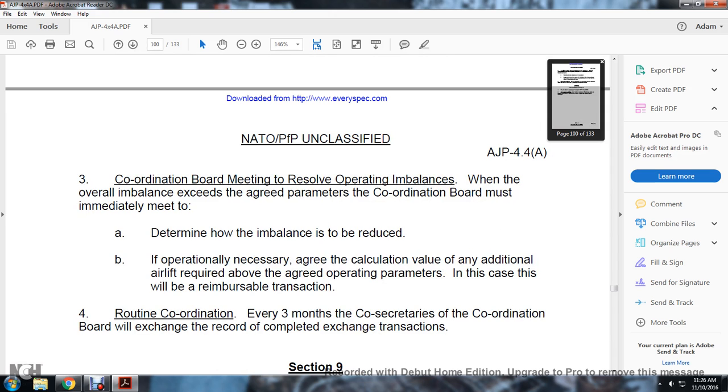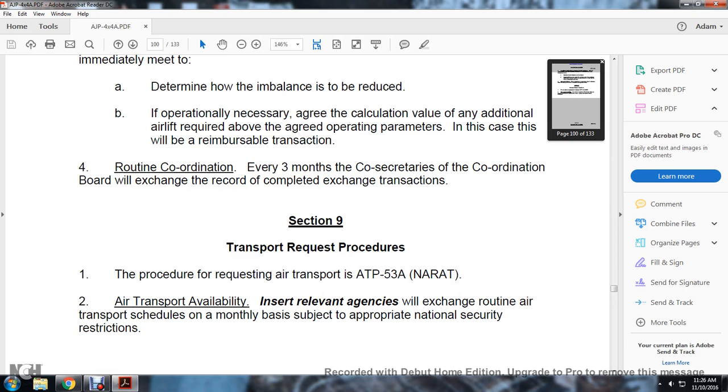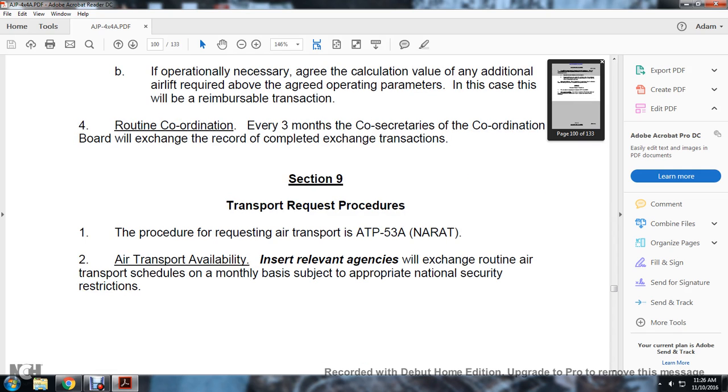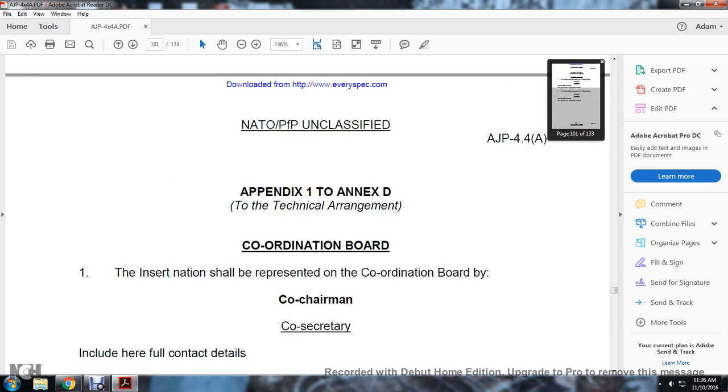When the overall imbalance exceeds the agreed parameters, the coordinated board will immediately determine how the imbalance is reduced. Where operationally necessary, they agree the calculated value of the additional airlift required to return to operating parameters. In that case, there will be reimbursement of the transaction. Routinely, every 3 months, the co-secretary of the coordinated board will exchange the record of completed exchange transactions. Section 9, Transportation Requests. Procedure. The procedure for requesting air transportation, ATP 53A or NARAT. Relevant air transportation agencies will exchange routine air transportation schedules on a monthly basis, subject to national security restrictions.